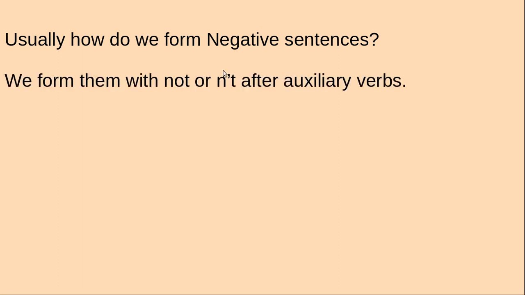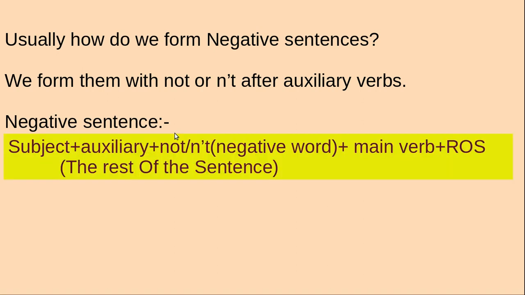Usually, we form them with not or n't after auxiliary verbs. Then the negative sentence is subject plus auxiliary, not or n't, plus main verb plus ROS. ROS means the rest of the sentence. This is the formula for negative sentences. But there are some rules to put negative words that will be discussed later. It is very clear: subject, auxiliary, and n't or not, main verb plus the rest of the sentence.